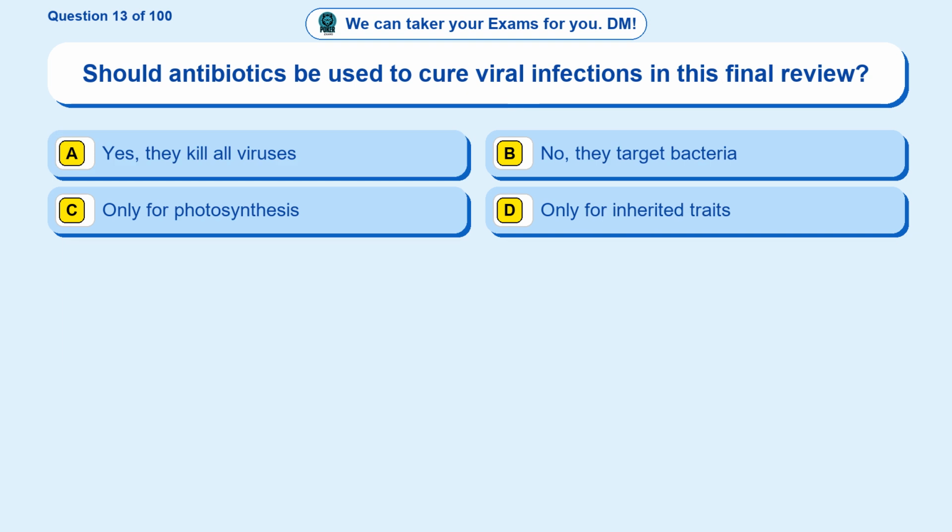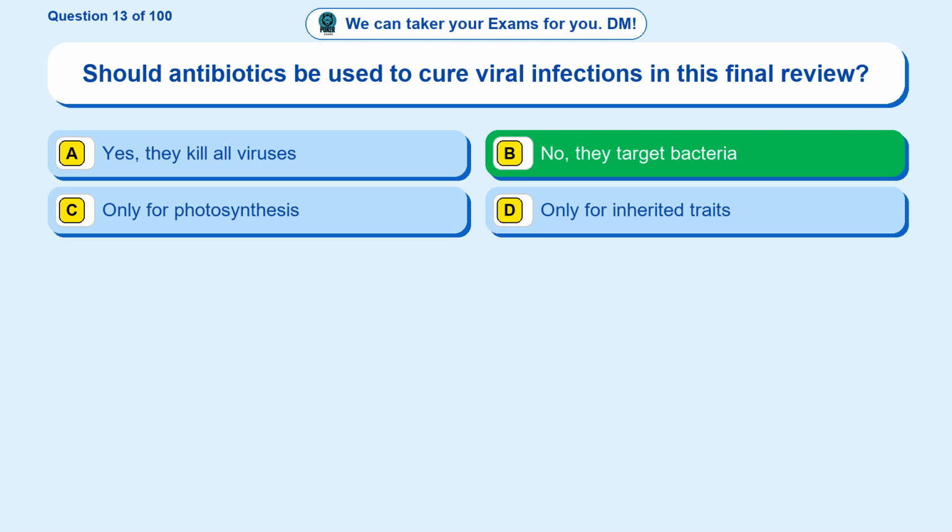Question 13. Should antibiotics be used to cure viral infections in this final review? Option A. Yes, they kill all viruses. Option B. No, they target bacteria. Option C. Only for photosynthesis. Option D. Only for inherited traits. The correct answer is option B.